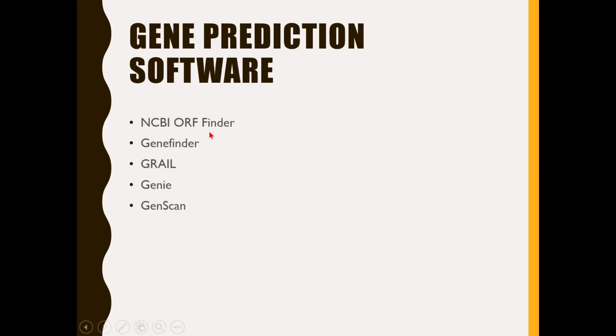One more thing I would just like to mention. For ORF identification, we can also use NEBcutter, which we have discussed in the previous class. Though the objective of the NEBcutter program is restriction mapping, it also helps in identifying the ORFs, which we have also seen with one example in the previous class. Now, in this class, before I conclude, let's look at how to work with this NCBI ORF Finder, the program which is used for ORF identification, which will help us in predicting the genes from the given DNA sequences.